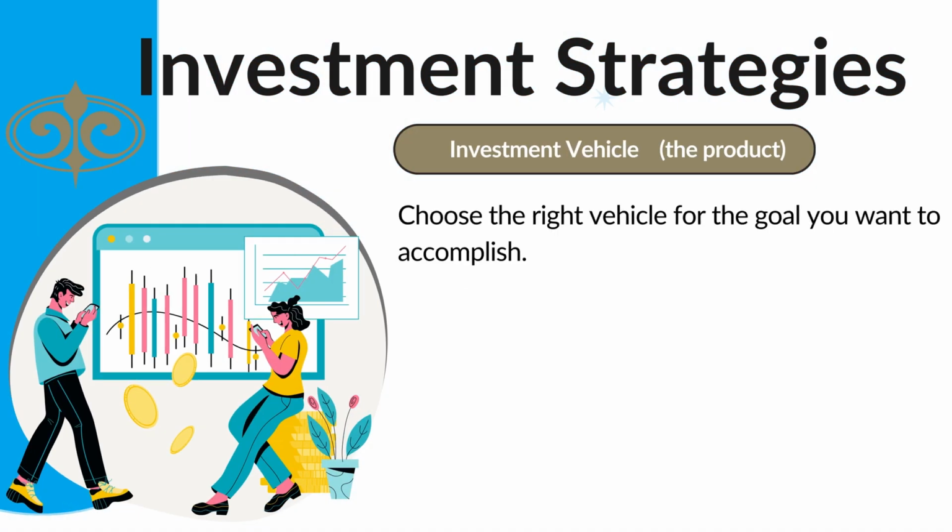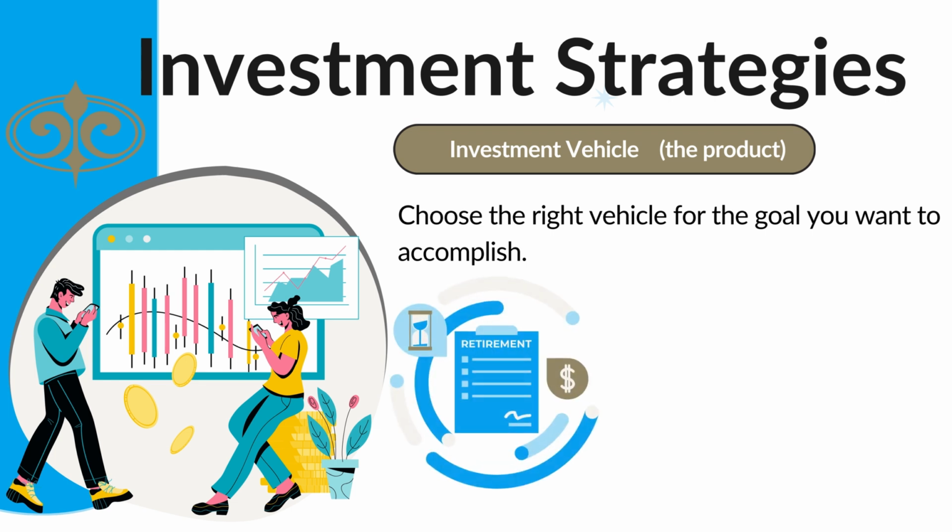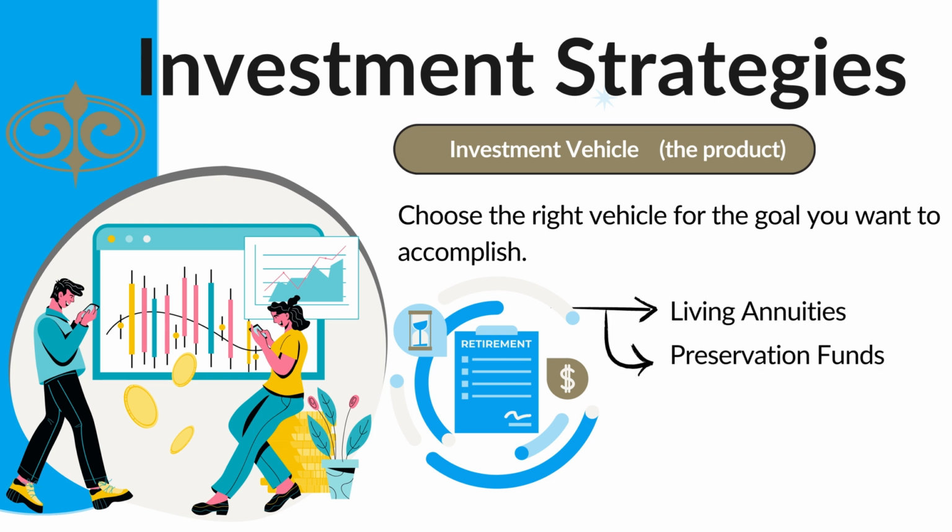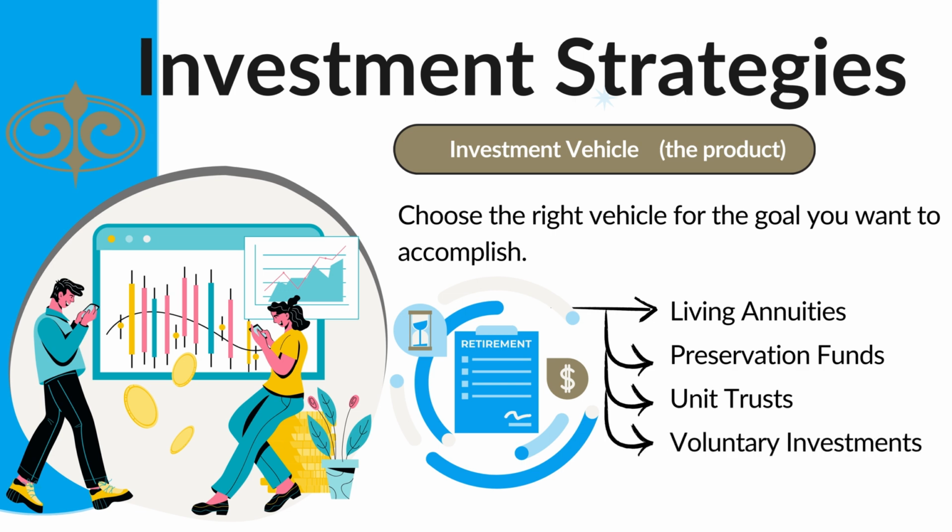Investment vehicle. The investment vehicle you decide on is important with regards to the outcome that you want to reach for the goal. For instance, if you are looking to invest your retirement funds, vehicles such as living annuities, preservation funds, unit trusts, or voluntary investments are some examples of products you can choose from.